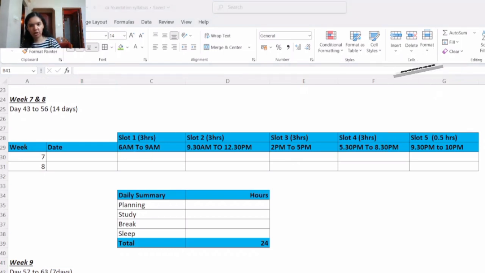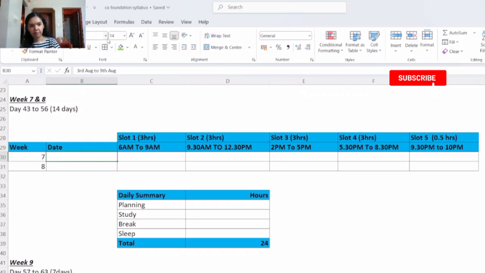Here also there will be 5 slots. Slots 1, 2, 3 and 4 are of 3 hours each and slot 5 is for 0.5 hours. So let's see the timing. Slot 1 is again from 6 am to 9 am. Slot 2 is from 9:30 am to 12:30 pm. Slot 3 is from 2 pm to 5 pm. Slot 4 is from 5:30 pm to 8:30 pm. And slot 5 is from 9:30 pm to 10 pm.